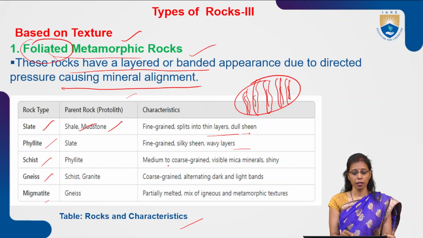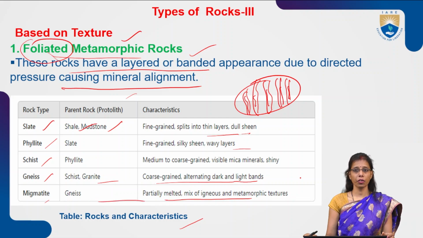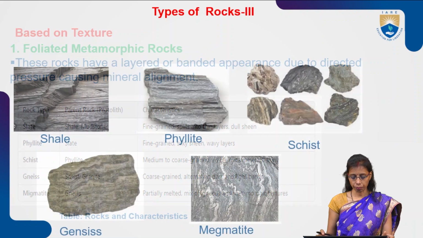Schist has medium to coarse grain, visible shiny mica minerals. Gneiss is like granite, coarse grain, with alternating dark and light bands. If we talk about foliated, definitely there will be a kind of banded appearance on the rock. Pegmatite and gneiss are partially melted, a mix of igneous and metamorphic textures. We call it gneiss.